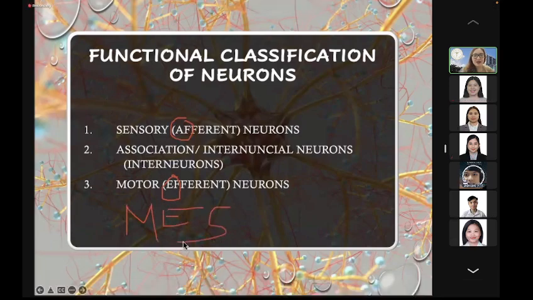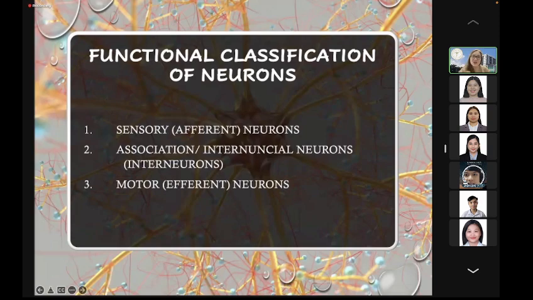Motor, efferent neurons; sensory, afferent neurons. Now, the connection between the motor and the sensory neurons are called the association or the internuncial neurons. It is also called relay neurons, connector neurons, intermediate neurons.